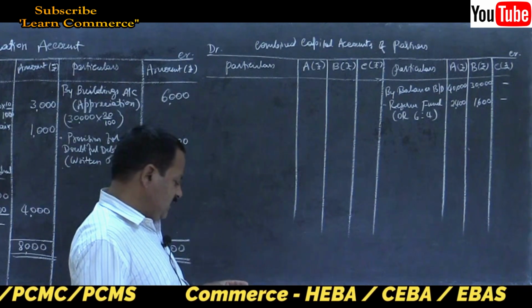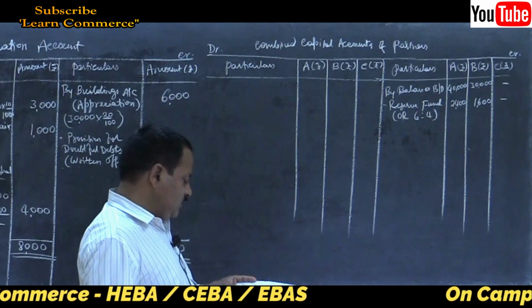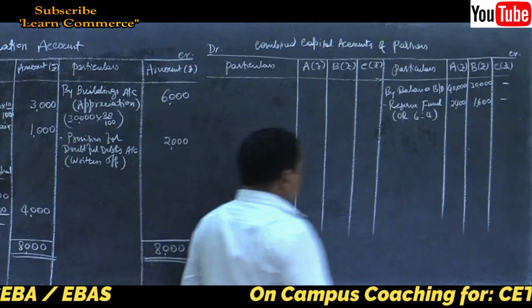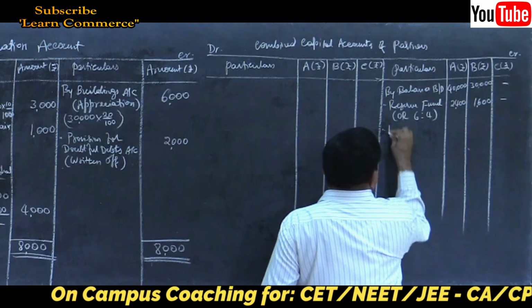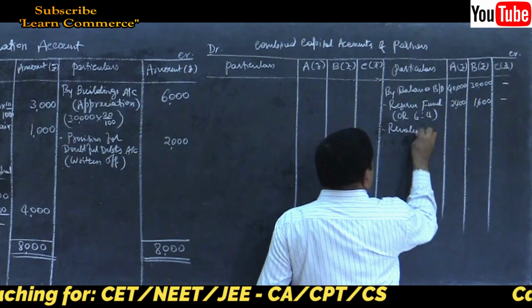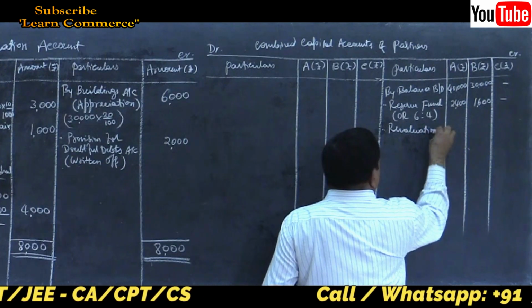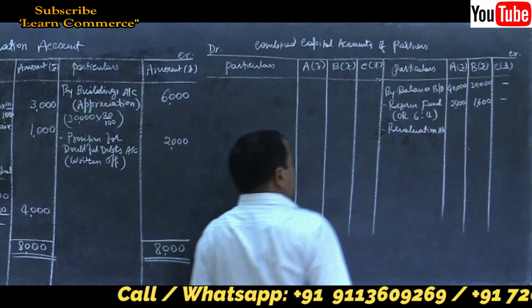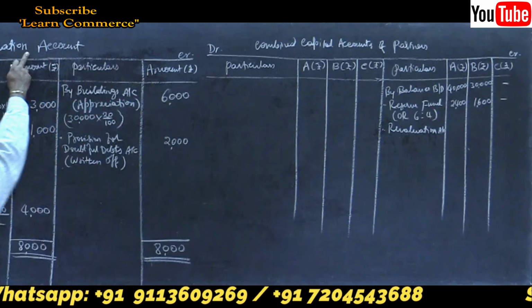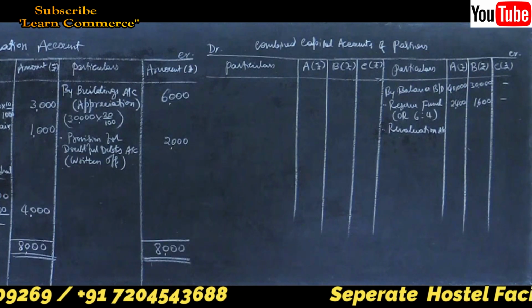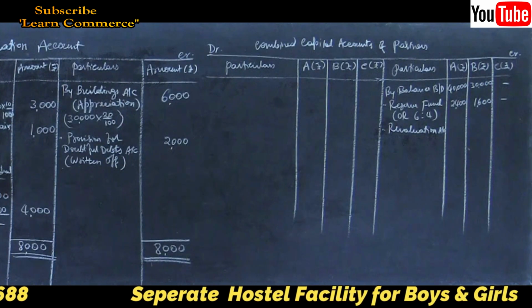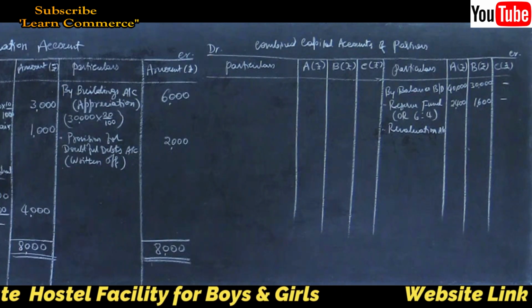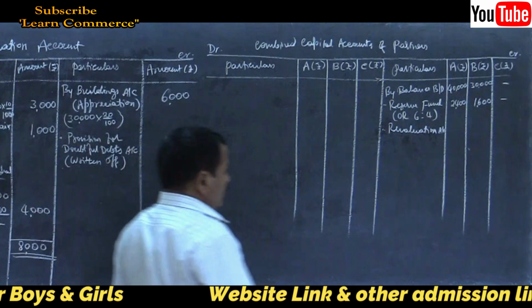No share to C. Then there is a profit on revaluation. Refer revaluation account. Journal entry is revaluation account debtor to old partners capital account in their old ratio.